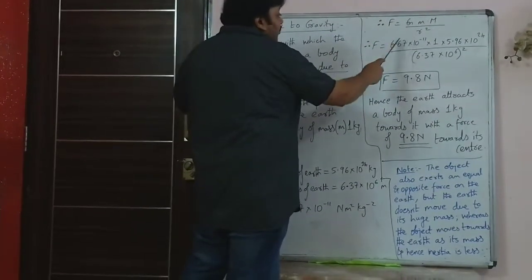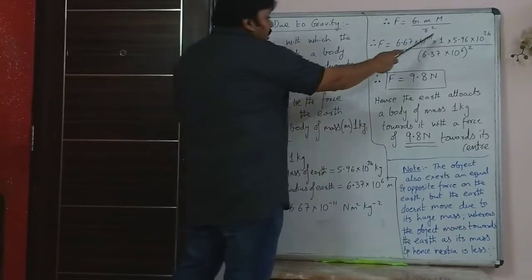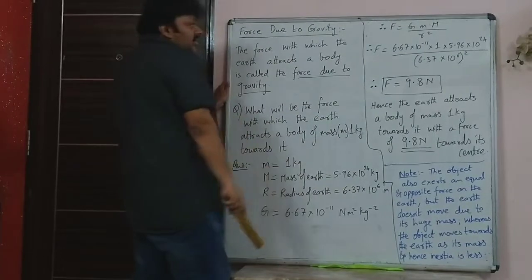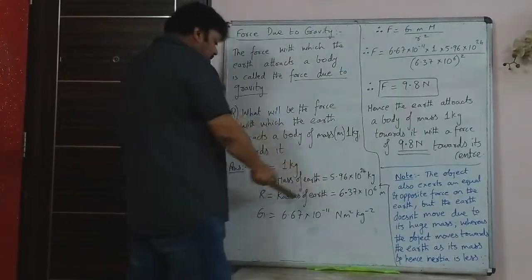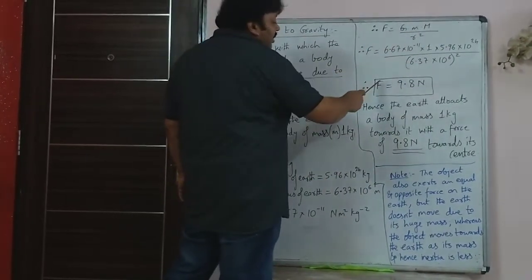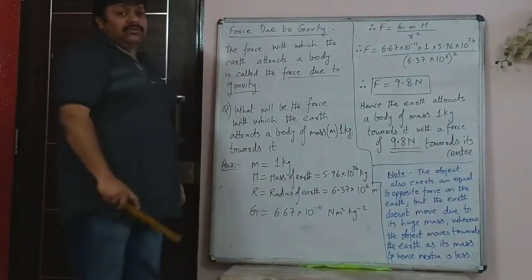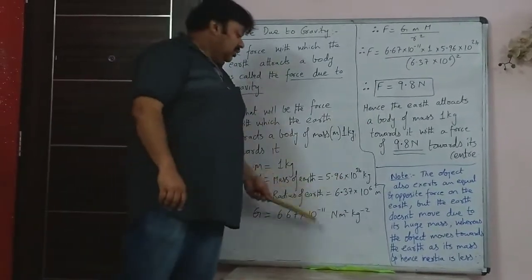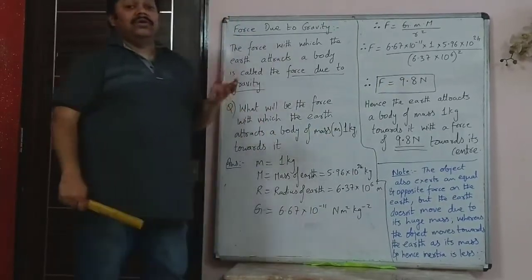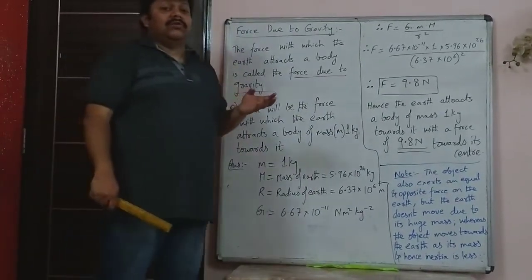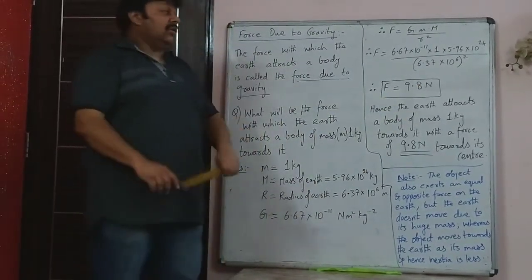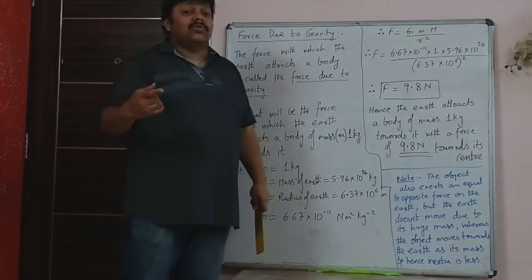So when you substitute G's value, mass of the object 1 kg, mass of the earth, that value, and when you substitute radius of the earth and square it, on doing the calculation, the answer comes to 9.8 Newton. So you don't have to remember these values and substitute. You have to remember the force with which the earth attracts a body of mass 1 kg towards it is 9.8 Newton.